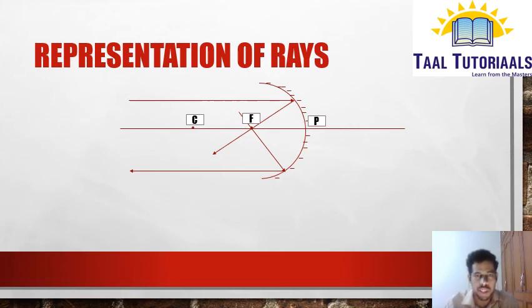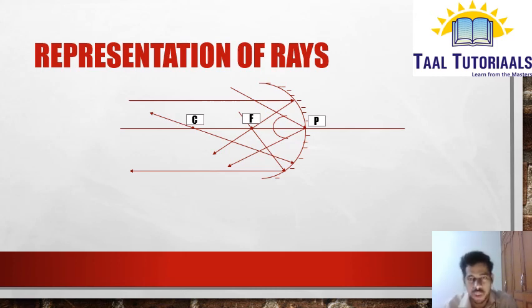You can remember it this way: if it passes parallel, then it will pass through the focus. If it passes through the focus, it will pass parallel to the principal axis. Next, if you take the ray passing through the center of curvature, it will just retrace its path. It comes, hits the reflecting surface, reflects back and retraces its path. One more case is the ray passing through the pole. If a ray is coming and passing through the pole, it will make equal angles at the point of incidence and reflect back as shown in this animation. Here P is called the pole.